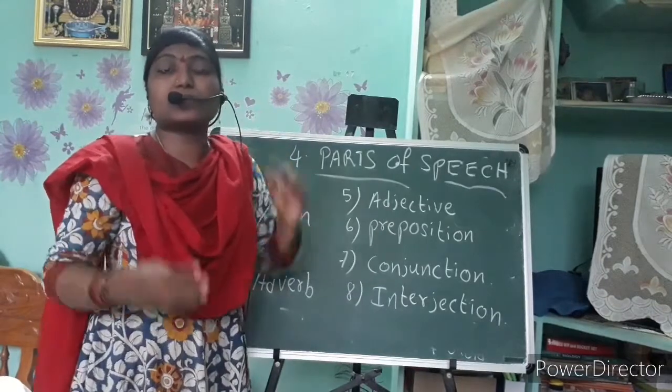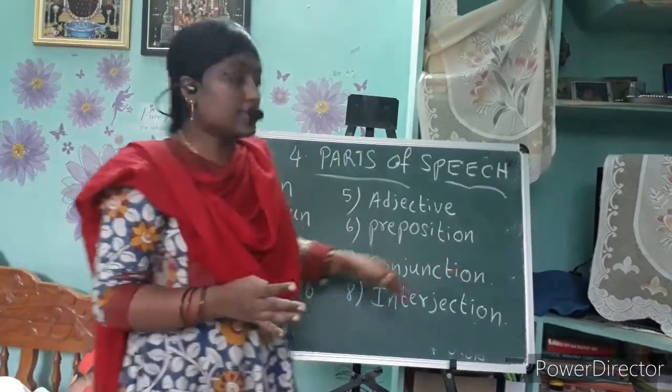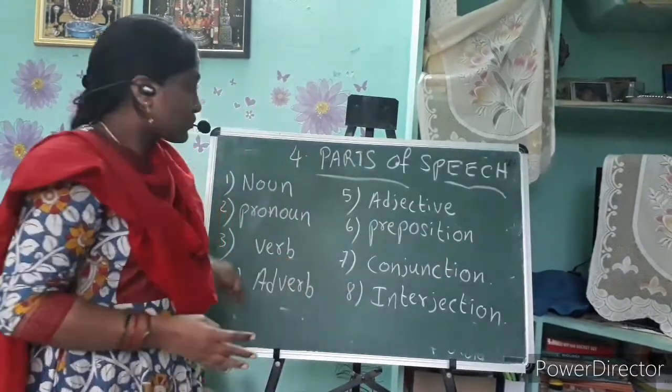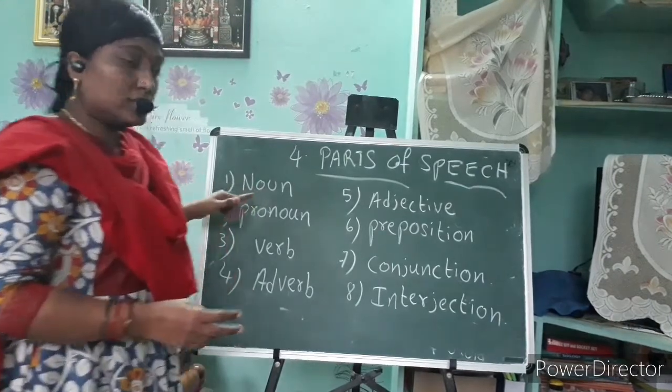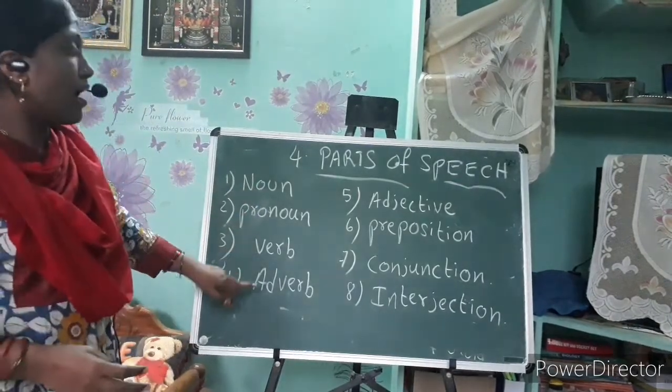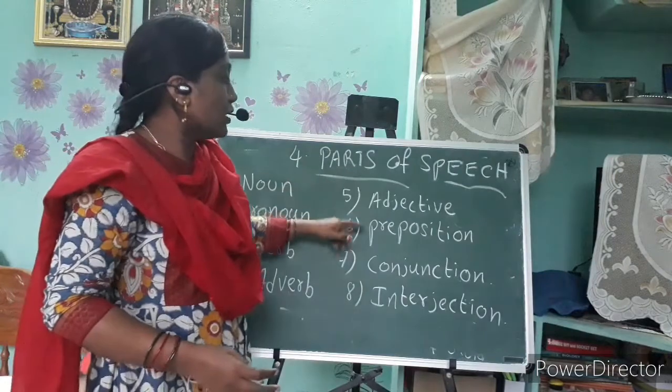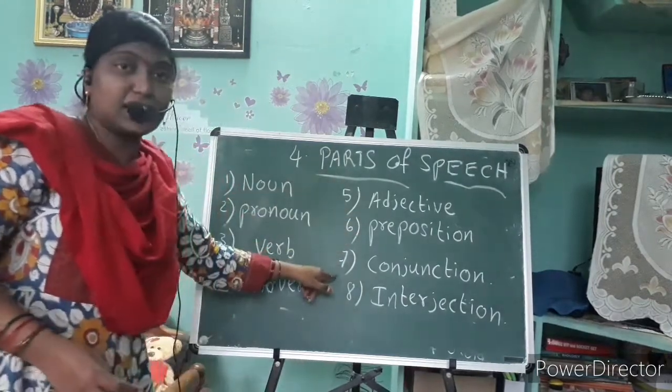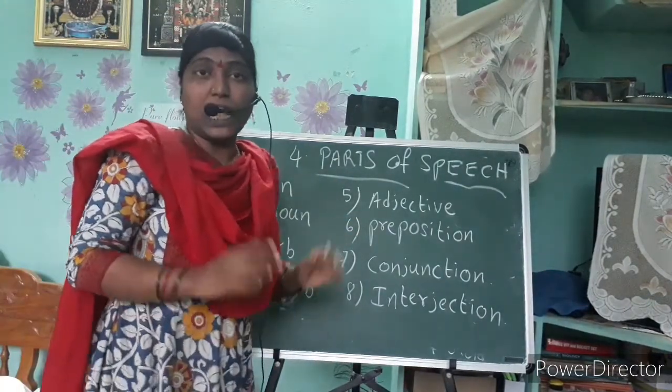The parts of speech contain totally how many types? 8 types. So what are those? Noun, pronoun, verb, adverb, adjective, preposition, conjunction and interjection. Understood?